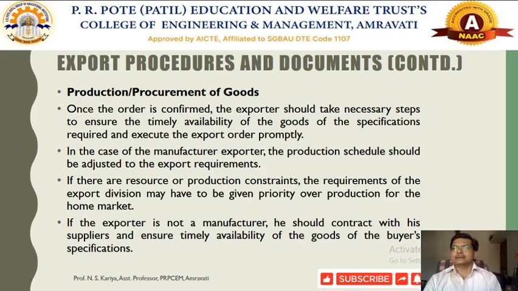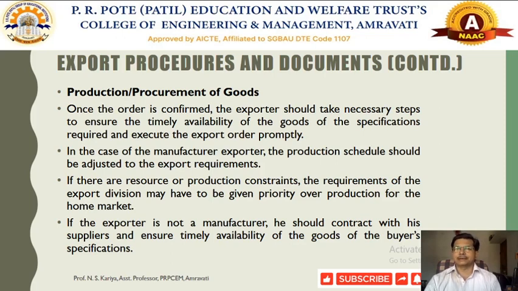Then, against the export order, the exporter initiates the process of production and procurement of the goods or services that are required. The exporter should try to arrange the product by using their vendors, or they will manufacture it themselves.